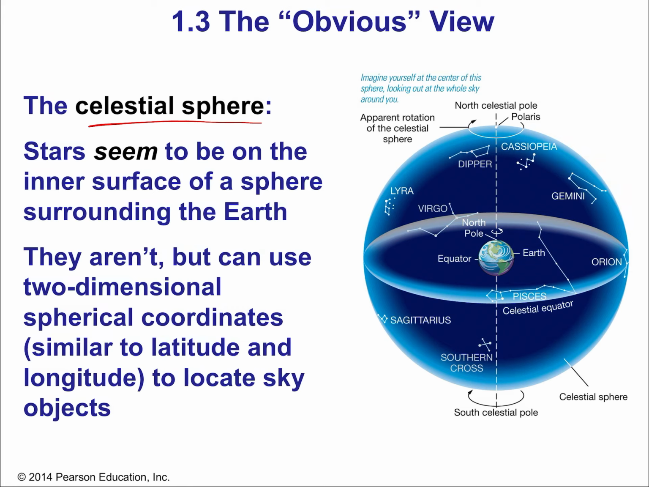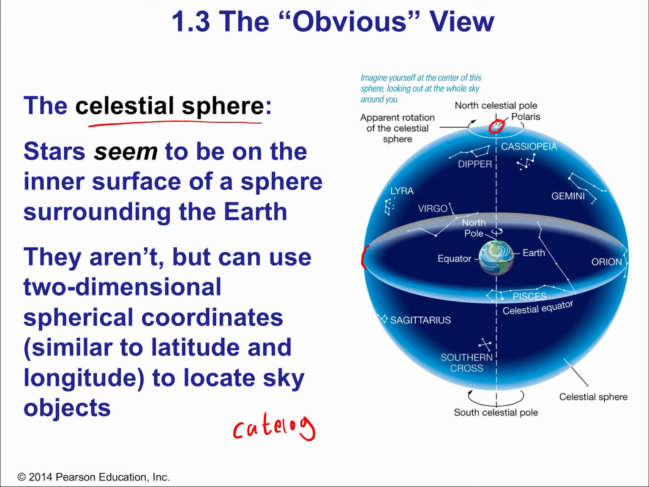Okay? So stars seem to be on the inner surface of a sphere surrounding the Earth. They aren't, but you can use 2 dimensional spherical coordinates, similar to latitude and longitude, to locate sky objects. See, that's the cataloging of the stars. Okay? That way I can say exactly where a star is in the celestial sphere, just like I could say the latitude and longitude of California is, et cetera, right? Same idea here. Okay? And the equator of the celestial sphere matches up with the equator of Earth because it's like a projection of the Earth's surface onto this imaginary sphere.